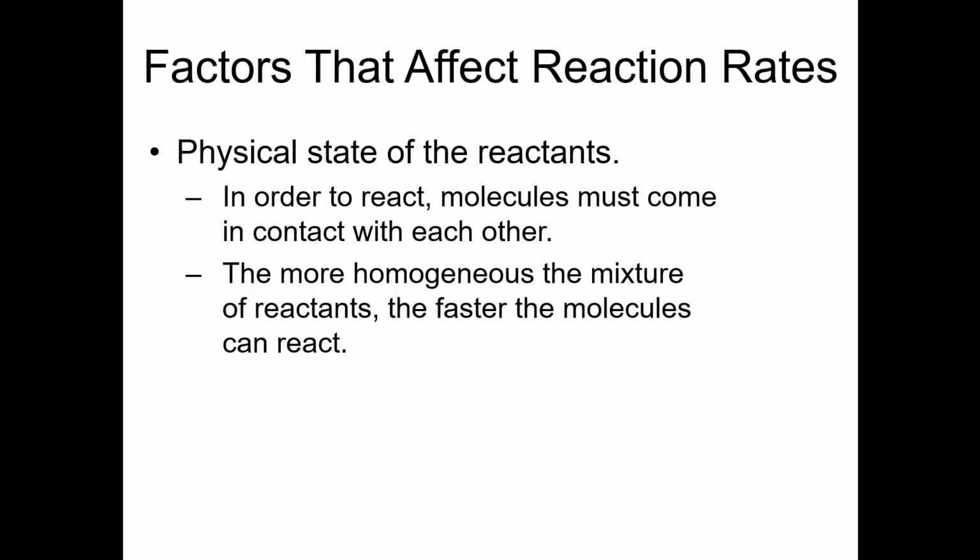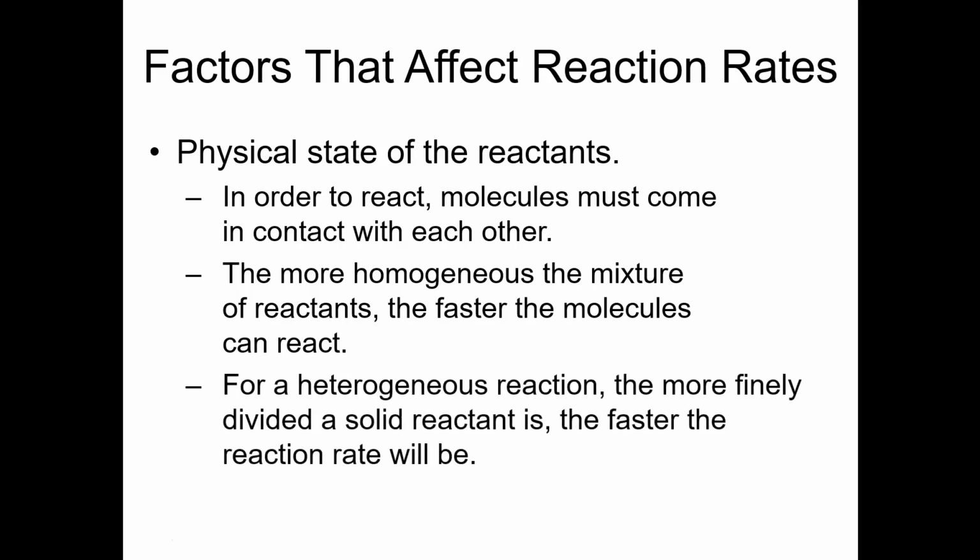Some things that would tend to slow a reaction down would be, say, something in a liquid reacting with a heterogeneous solid that's inside the liquid. And probably the thing that would react the slowest would be trying to get two solids to react with each other, because they can only contact each other in a very limited way. And so if you have a heterogeneous reaction in which it's difficult sometimes for the particles to get together, the more finely divided we can make a solid reactant, the faster that reaction is going to be.